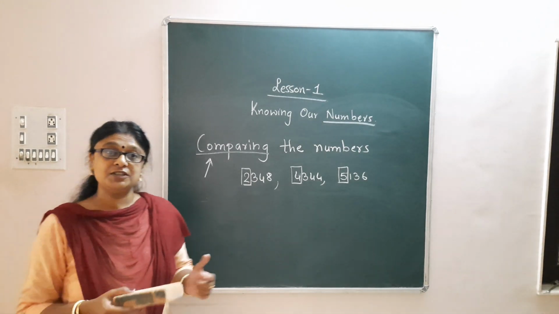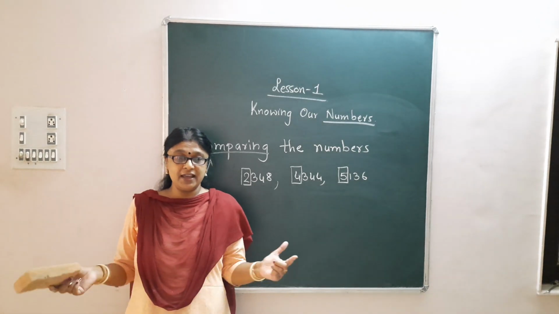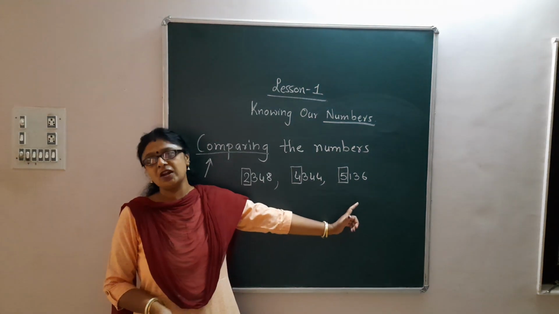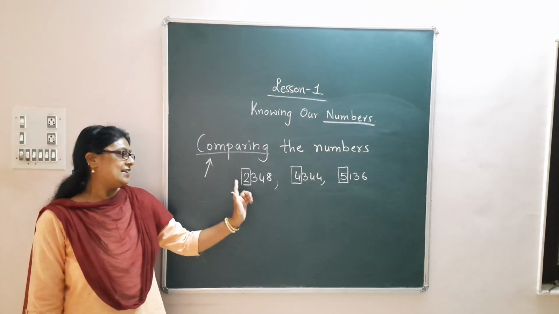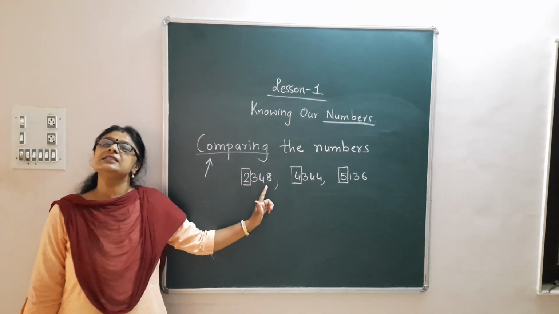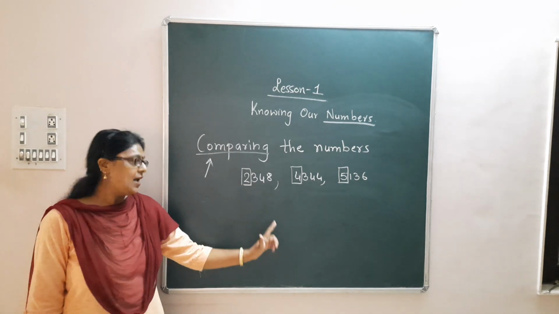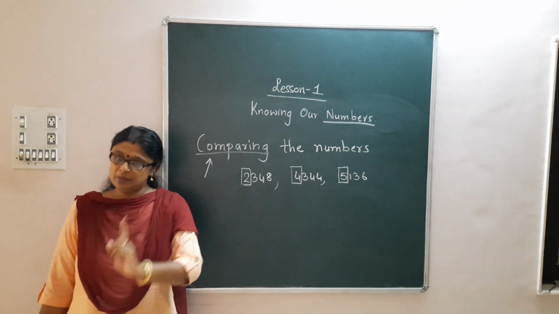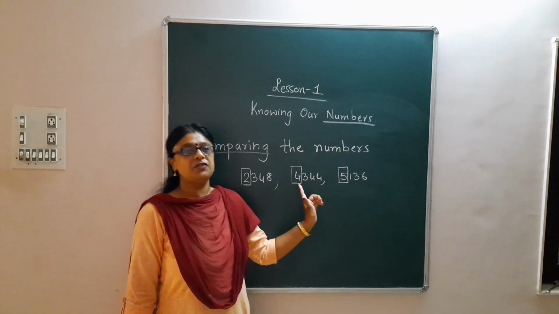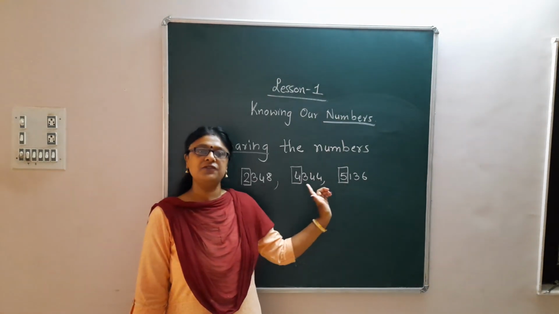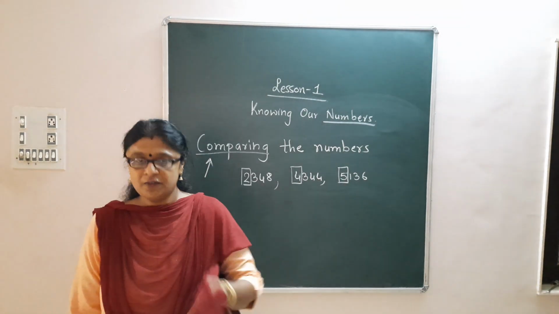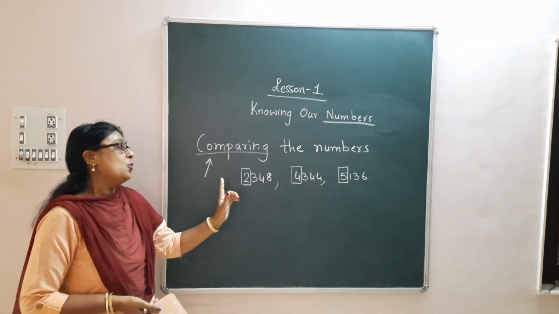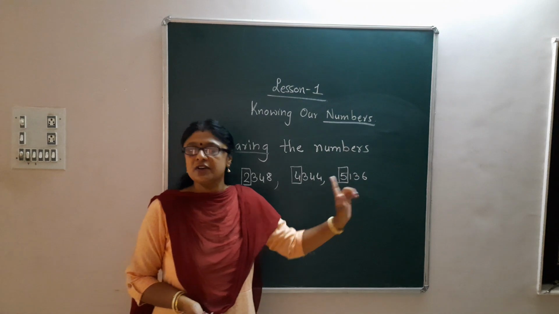Okay. So did you get an idea now? Yes, obviously. Can you tell me which is the smallest number? Yes, 2348 is the smallest number. Why? Because the first digit of this number is the smallest amongst the first digits of the respective two numbers. Understood? Fine? Okay.